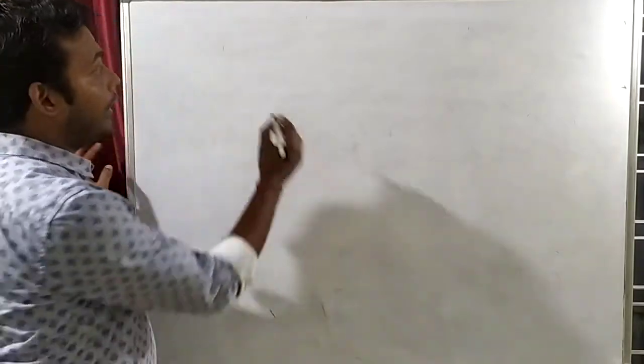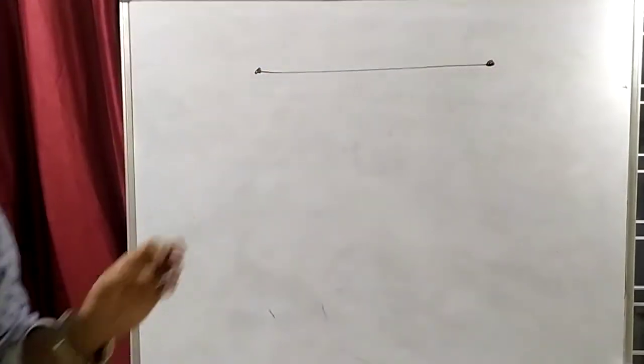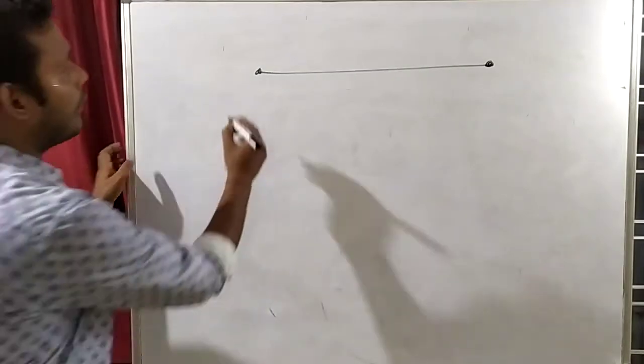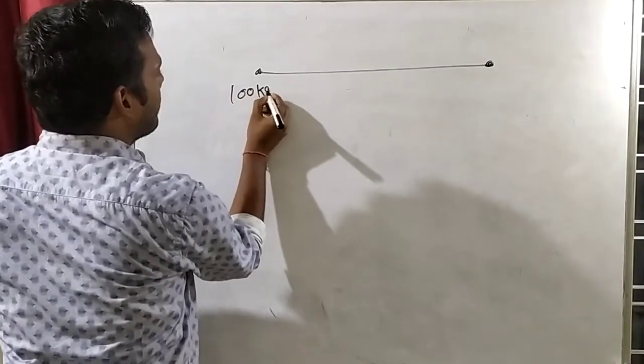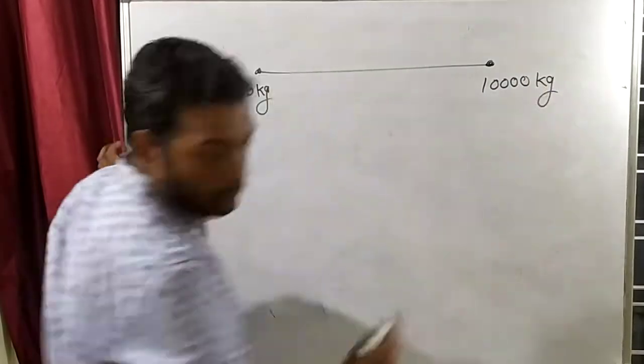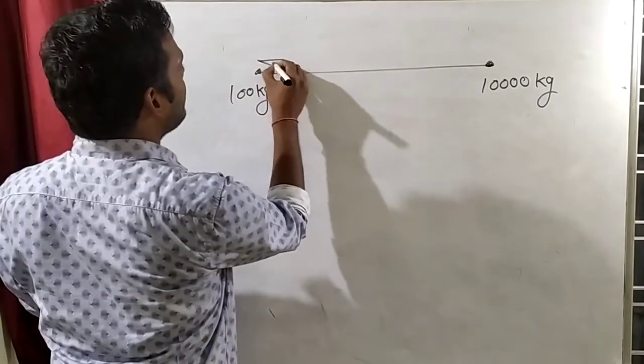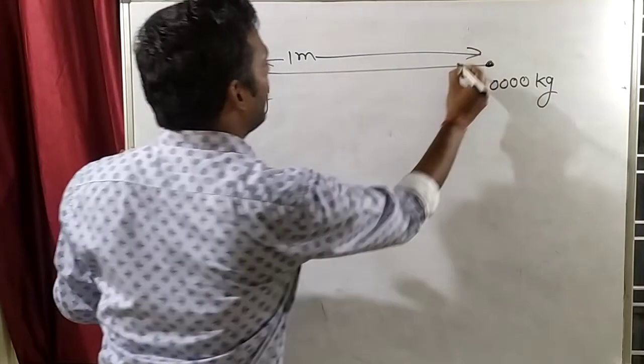Okay, I am giving you one question that you will solve at home. This is 100 kg. This is 10,000 kg. And both are separated by a distance of 1 meter.